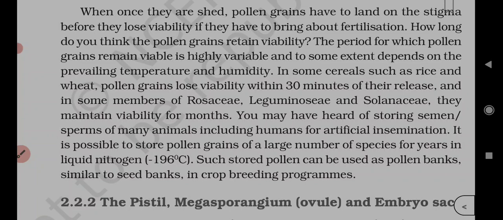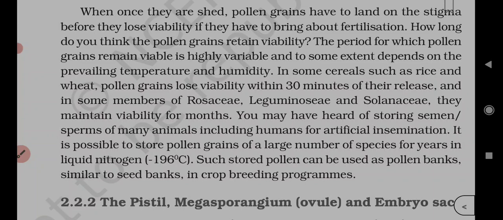Function of filiform apparatus is to guide the entry of pollen tube. Advantage of cleistogamy is, cleistogamy means they have to depend on pollinators, high genetic variability is the thing. Cleistogamy is nothing but closed flowers. Flowers are closed, no dependence on pollinators.